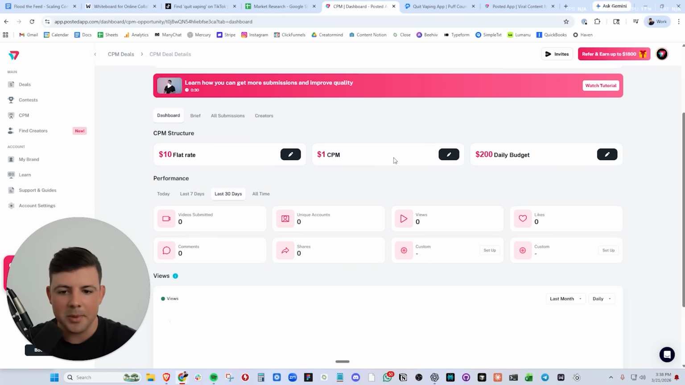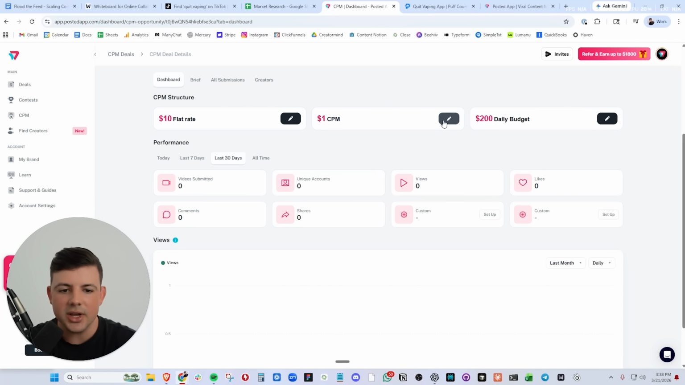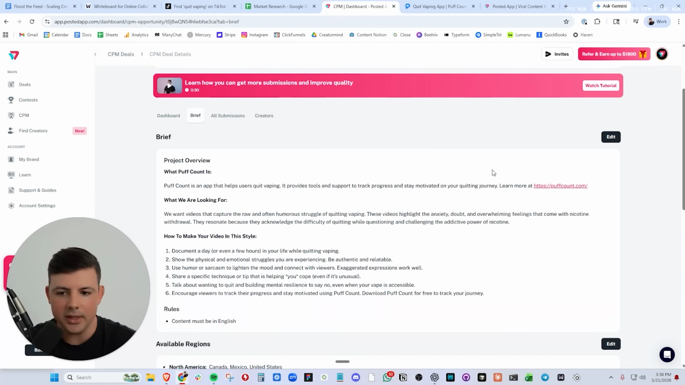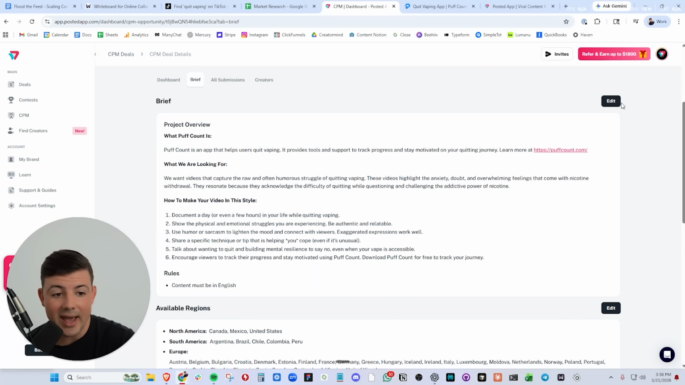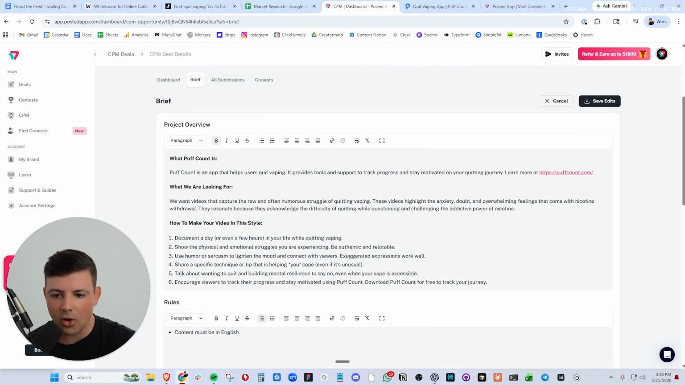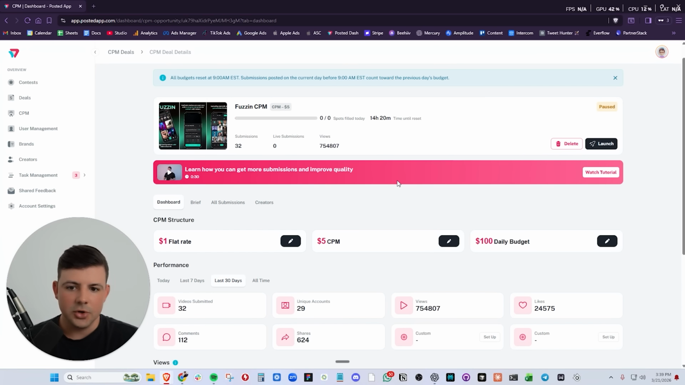And the important thing to keep in mind here is we can change any one of these at any given time. As we see content start to flow in, if we don't like what's coming in, we can edit the brief, we can edit the rules, we can change the regions, we can edit all of this. This is a fluid campaign, and you should be editing the campaign based on the results you're seeing on the other end. I'm going to show you another campaign here.